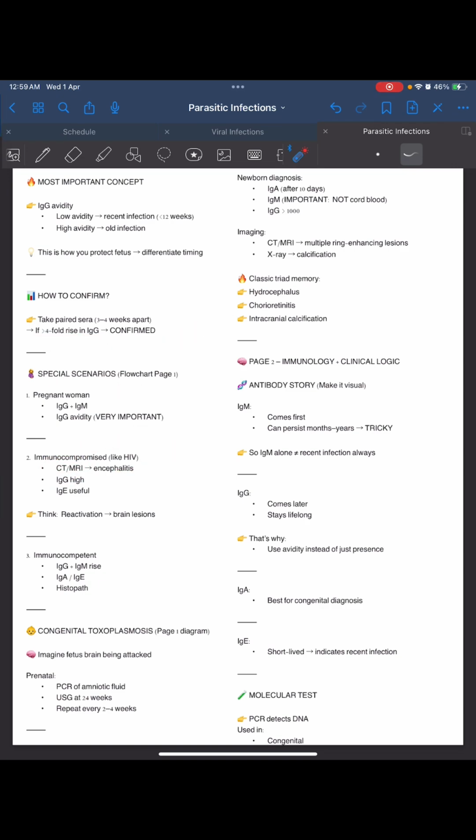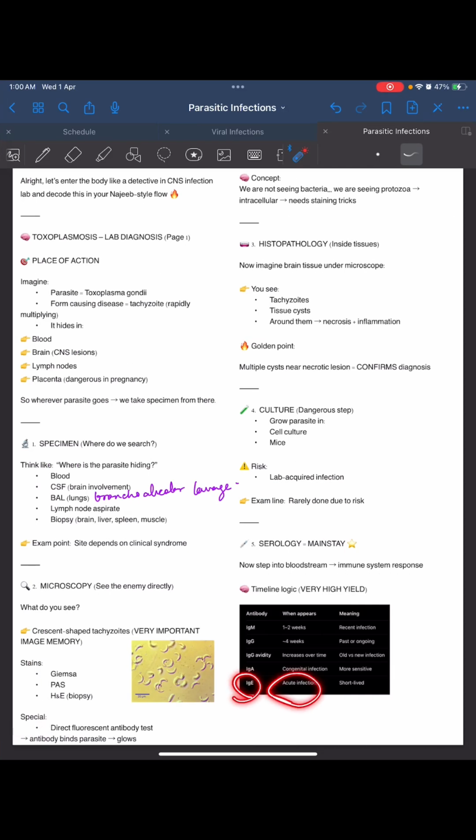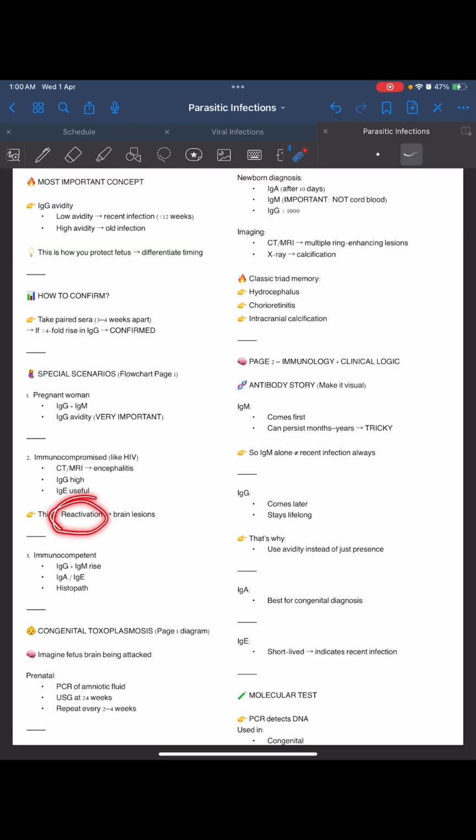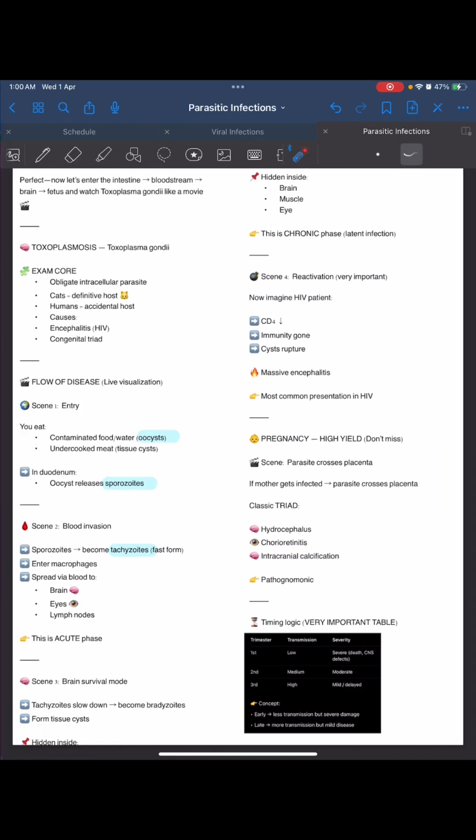What can we see there? We can see multiple ring-like lesions in toxoplasmosis. Then IgG is high. IgE is useful in this condition. When does IgE increase? In acute infection. So think of reactivation: when it occurs, it will cause brain lesions. We had seen that reactivation.